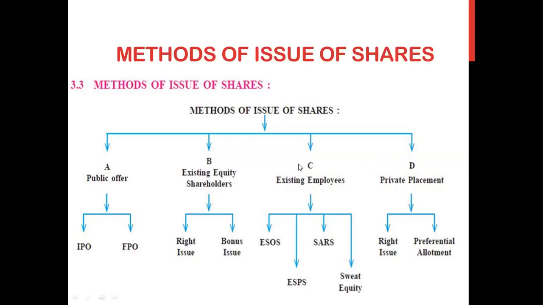The third type was issuing the shares to the existing employees. So there are different methods: employee stock option scheme, employee stock purchase scheme, then you had sweat equity, and then you had stock appreciation right scheme. So these were the four methods basically which are used by the company for issuing shares to its existing employees.